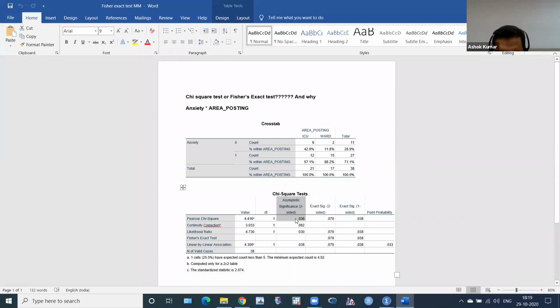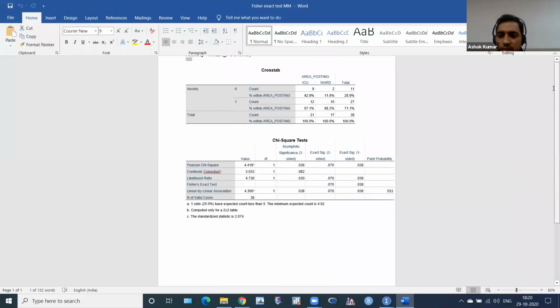And when a more intelligent statistician or reviewer sees this, oh, there is one cell with expected count less than 5. So he has to take which p-value? The Fisher exact test p-value. And what is this p-value? This is non-significant. If there is no association of anxiety in ICU and ward, then I committed a type 1 error. I rejected the null hypothesis when it's true. I committed a type 1 error. You know, this error is very dangerous. So this is the Fisher exact test, okay?